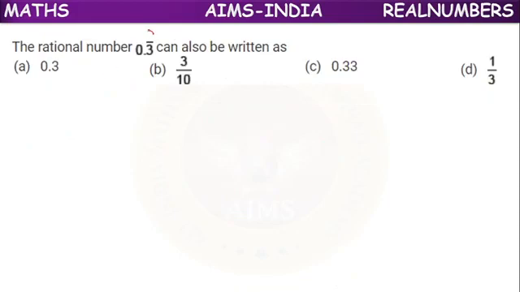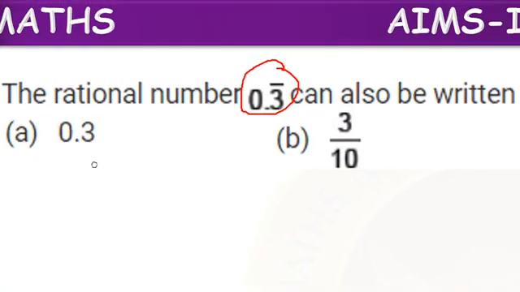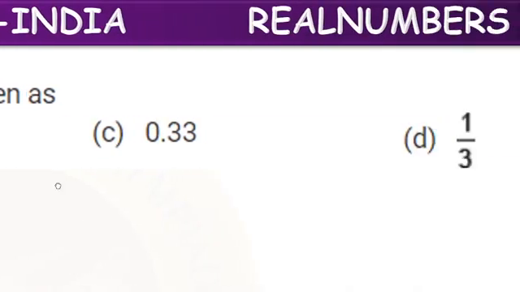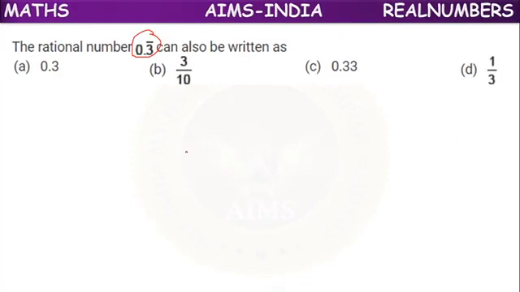Next, the rational number 0.3 bar can also be written as 0.3, 3 by 10, 0.33, 1 by 3.